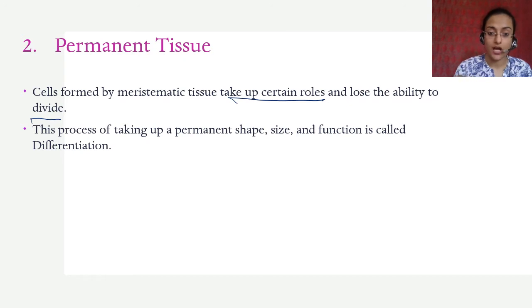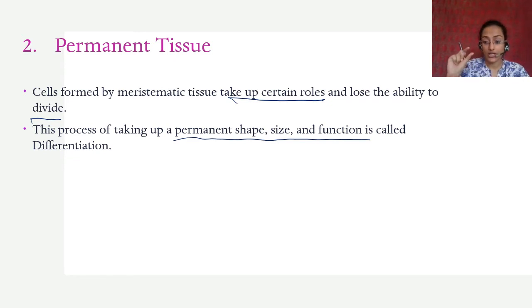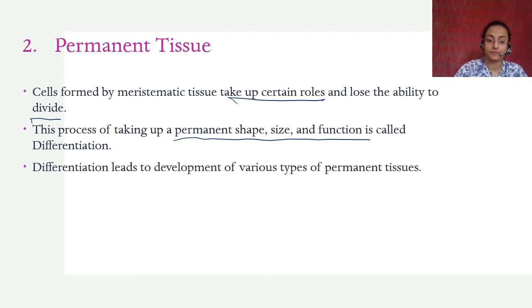This process of taking up a permanent shape, size and function is called differentiation. I have talked about this in the previous video also. They are differentiated cells. Remember, the process in which meristematic cells take up a permanent shape, a permanent size and a function is called differentiation.